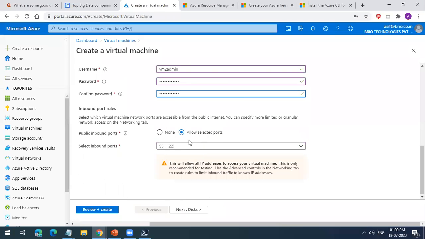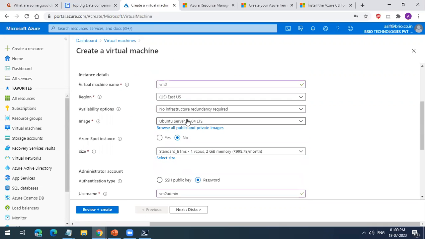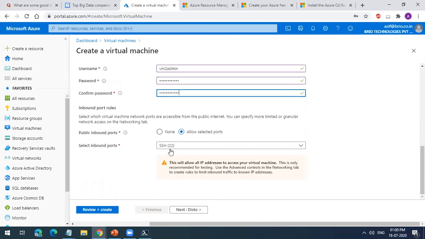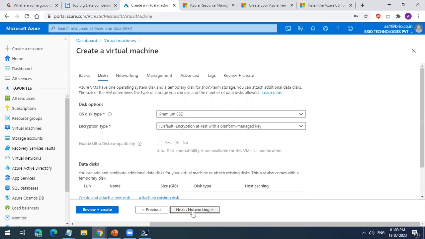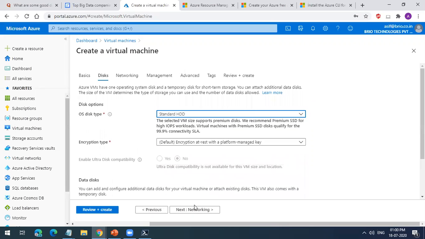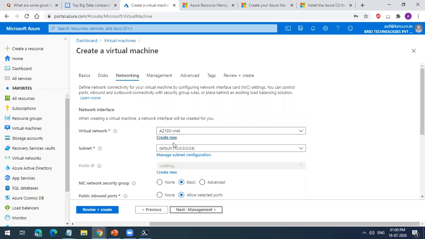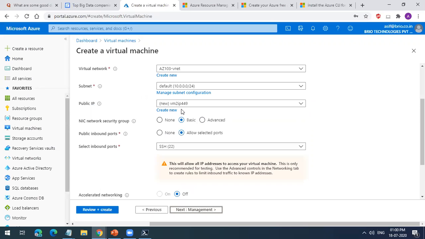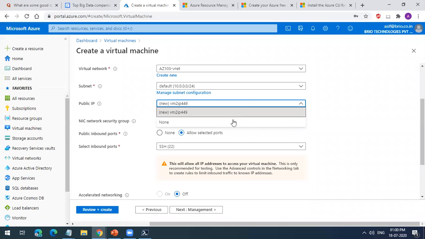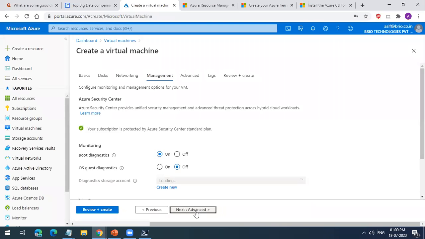Now you see the inbound port is SSH because we selected Linux here, so by default it has taken port 22. I'm going to networking. It is taking the same network, same subnet. And if someone asks whether you want to give a public IP or not, you can select none, and it will not create the public IP. But in case we want to create one, port 22 is allowed. So I'll just quickly go from here.